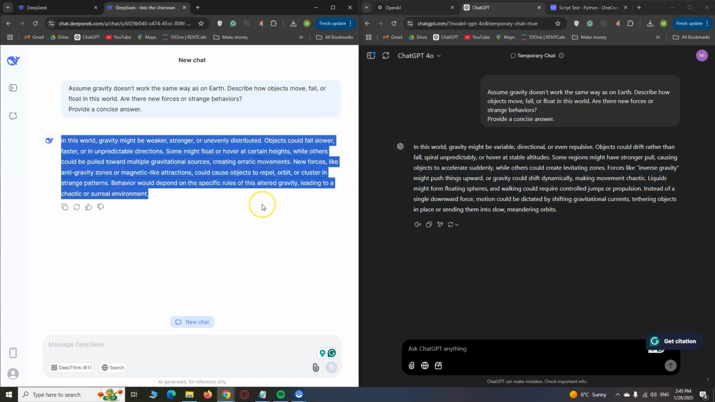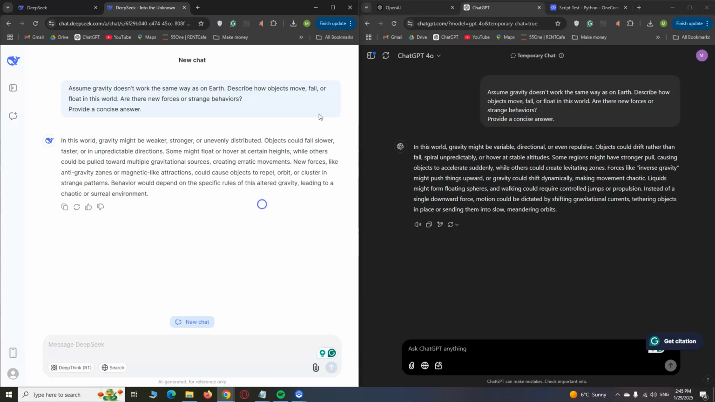Let's look at what DeepSeek said. In this world, gravity might be weaker, stronger, or unevenly distributed. Objects could fall slower, faster, or in unpredictable directions. Some might float or hover at certain heights, while others could be pulled toward multiple gravitational sources. Blah blah blah. What do you think? I'm satisfied by both answers.